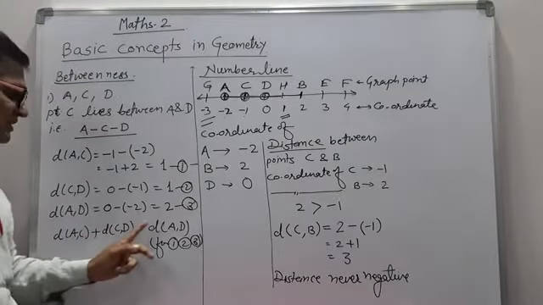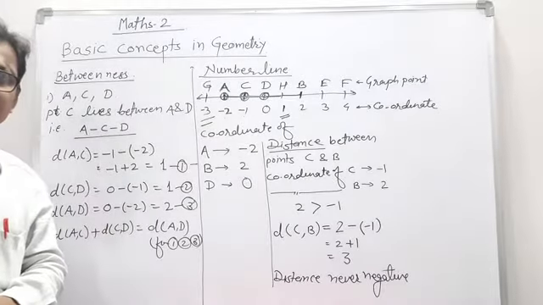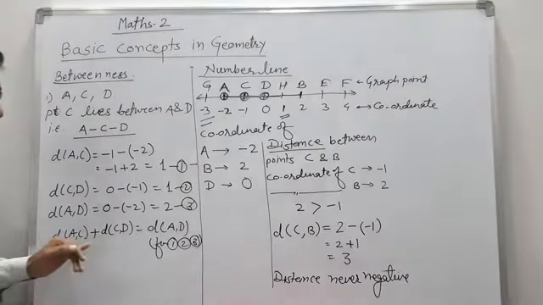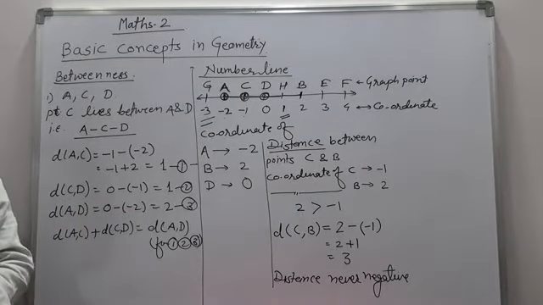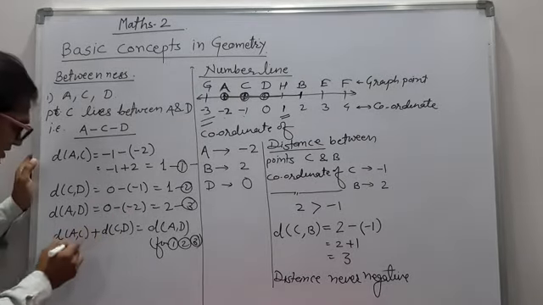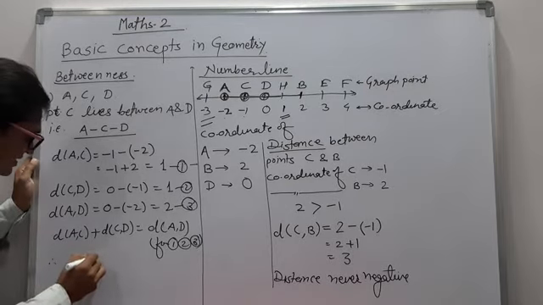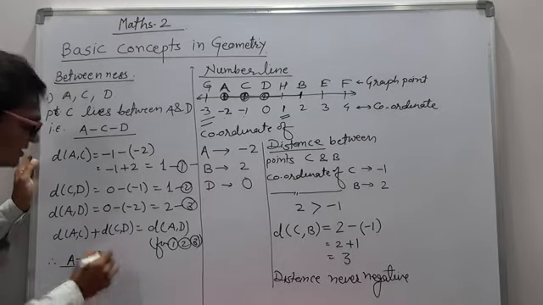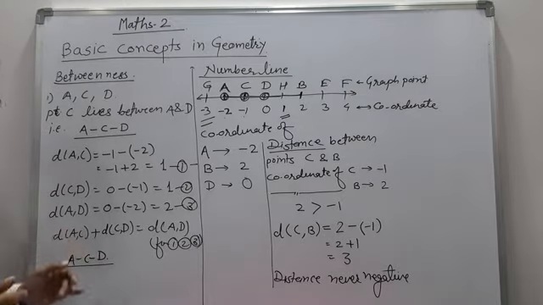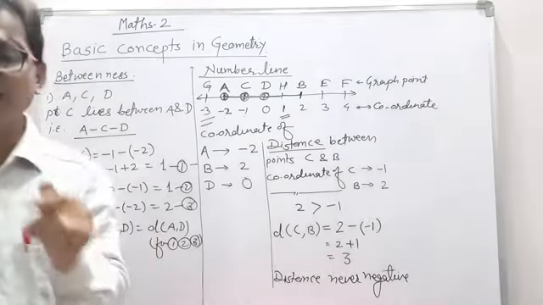AC plus CD is equal to AD. All the 3 points are collinear. Therefore, the point C, hence A dash C dash D, that is the betweenness, or C lies in between A and D.